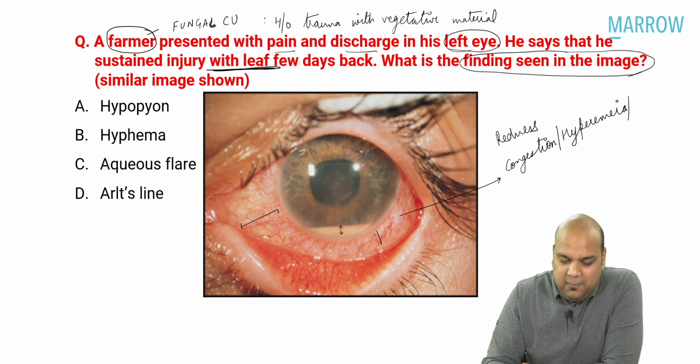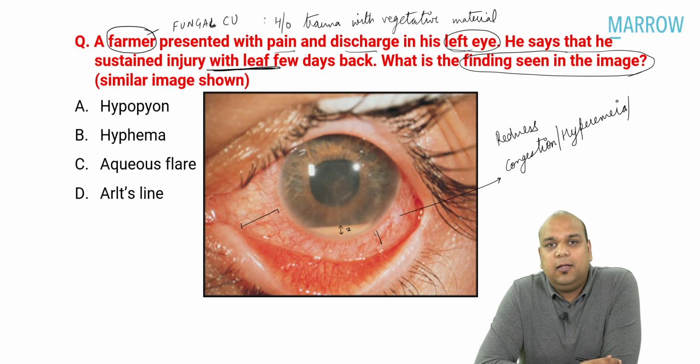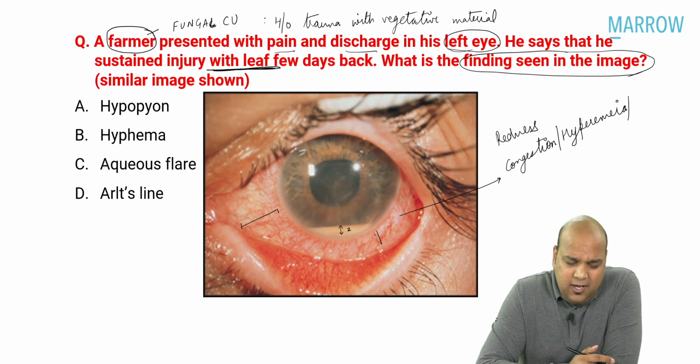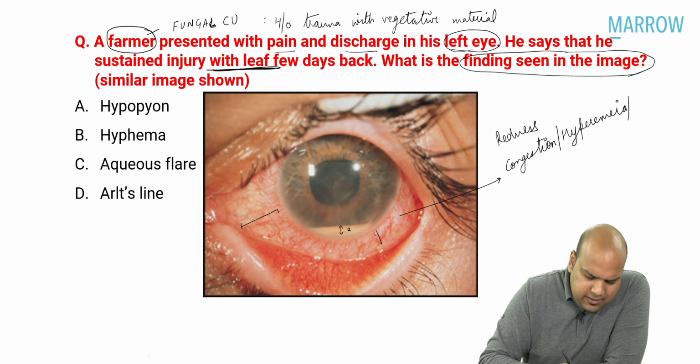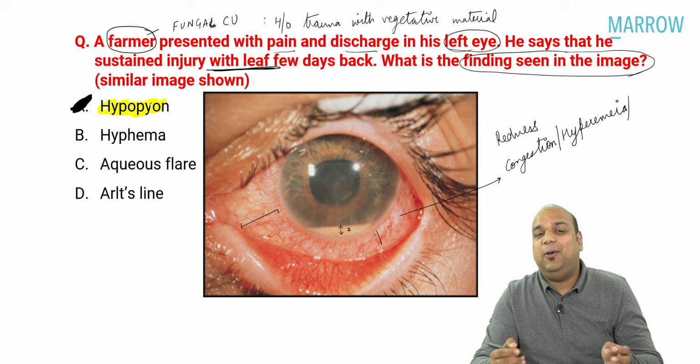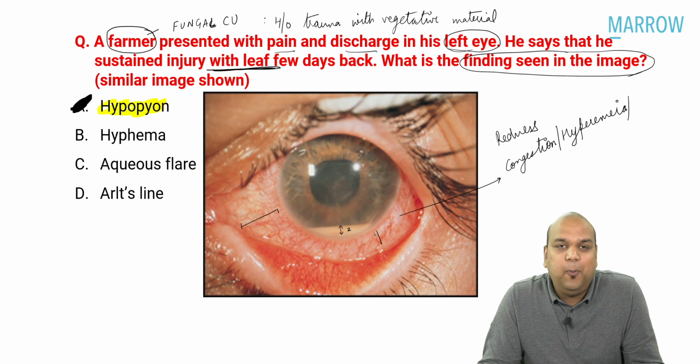Yes. But what is this, everybody? Number 2. This is some whitish collection in the anterior chamber. Yes or no? Is it anterior chamber? Yes, it is anterior chamber. So I know I should not be discussing this. This everybody knows. Yes, I know I am just wasting time. But this is a case of what, everybody? Hypopyon. So that is the answer, everybody. Hypopyon. Yes. If you have not read hypopyon, then I think you need to go back and read ophthalmology.